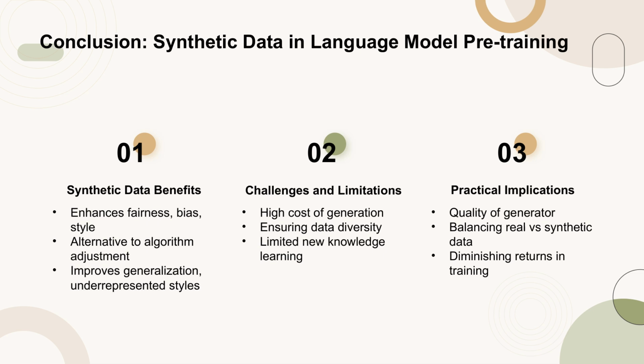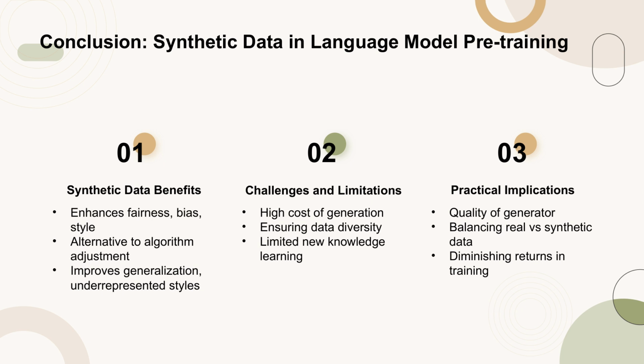In this paper, the authors explore the use of synthetic data in pre-training large language models, LLMs. Synthetic data offers several advantages, including the ability to embed desirable attributes such as fairness, bias mitigation, and specific stylistic elements directly into the data, thereby reducing the need for specialized adjustments in the training algorithm. This approach provides an alternative method for aligning language models with human values. The authors also highlight the growing interest in synthetic data for instruction tuning and pre-training, emphasizing the importance of understanding the properties of the data used.